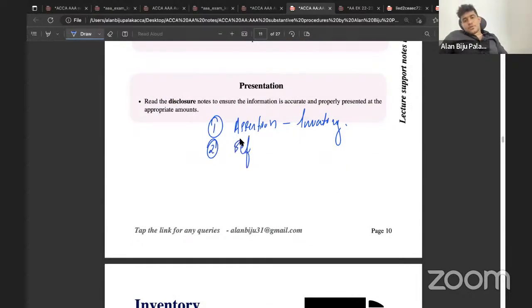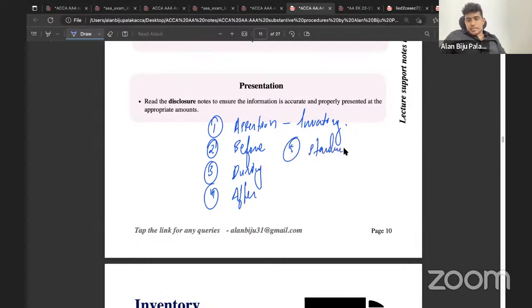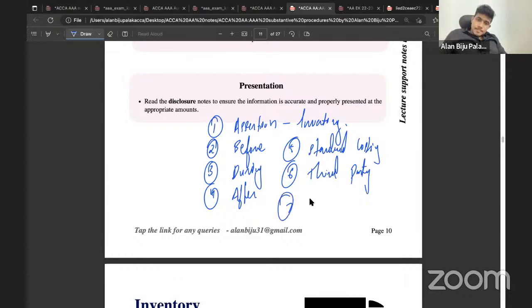Before the inventory count, then after the inventory count. During the inventory count, after the inventory count, then what else? Okay, standard costing, then inventory held with third party, right? Inventory held with third party, then finally continuous inventory count, right? Continuous inventory count.